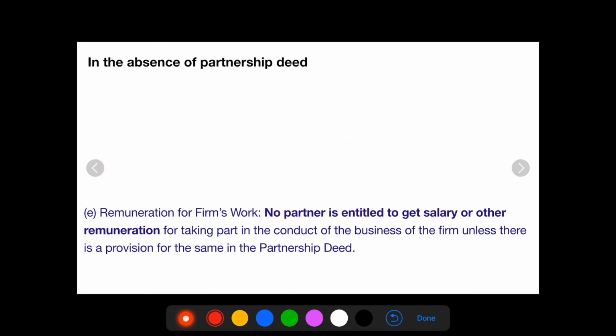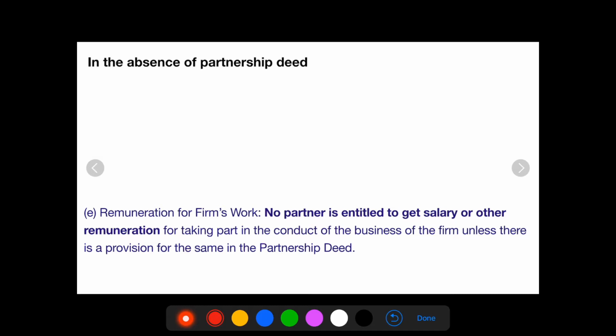E. Remuneration for firm's work. No partner is entitled to get salary or other remuneration for taking part in the conduct of business of the firm unless there is a provision for the same in the partnership deed.